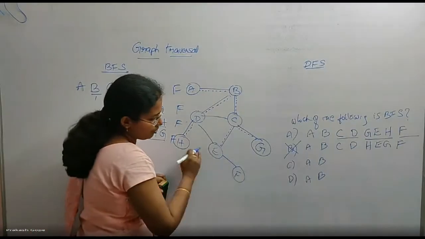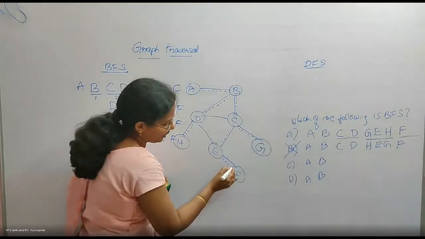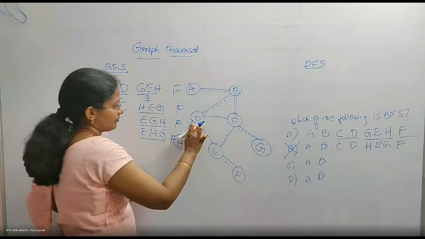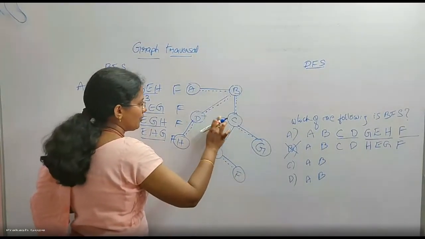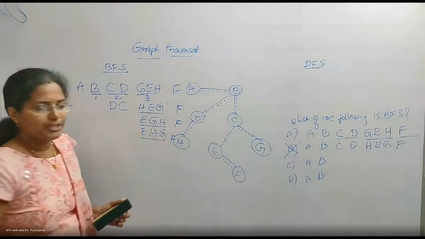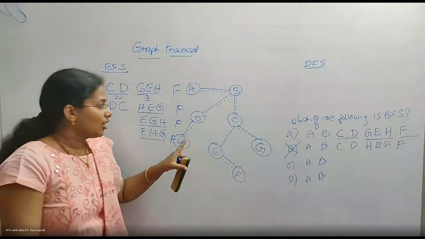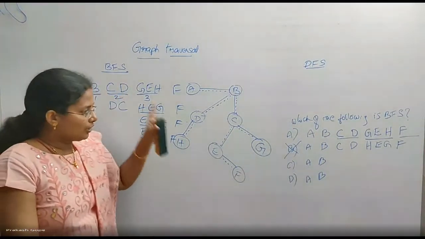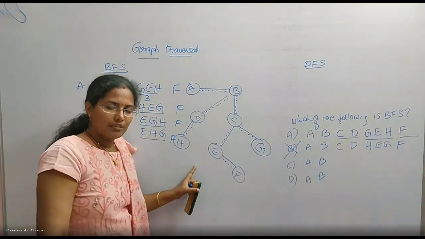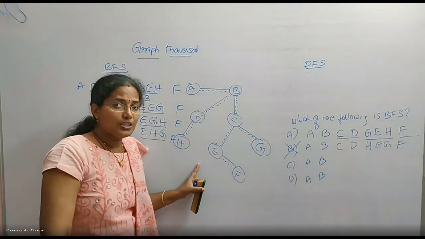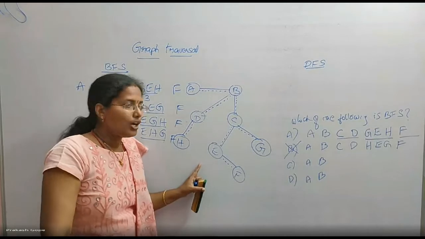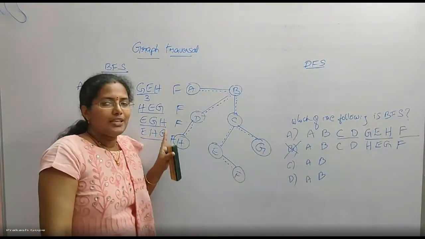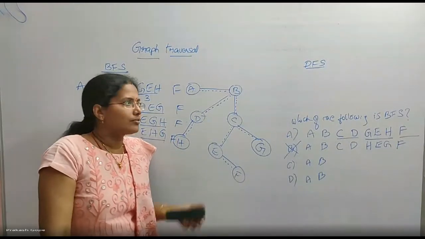Now when I go to the next level, from E I will cover H. Which means, though this is the original graph, in the BF tree, this is the BF tree. Once you perform a BFS traversal, you will get a BF tree, a breadth first tree. And this tree is a data structure that gives you shortest distance from source to every other vertex in an undirected graph.